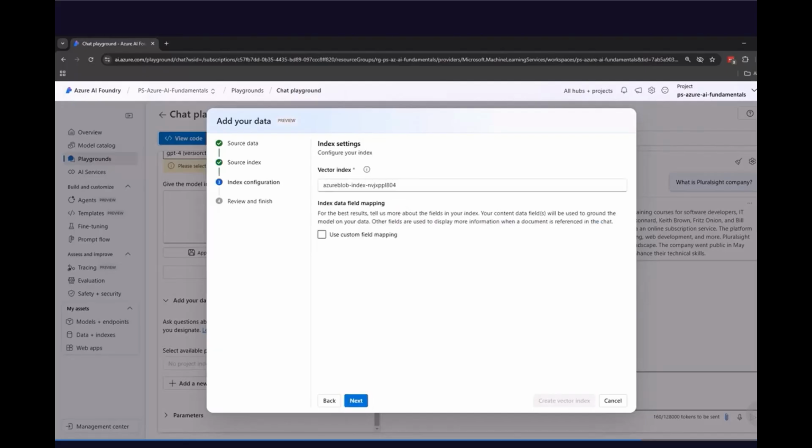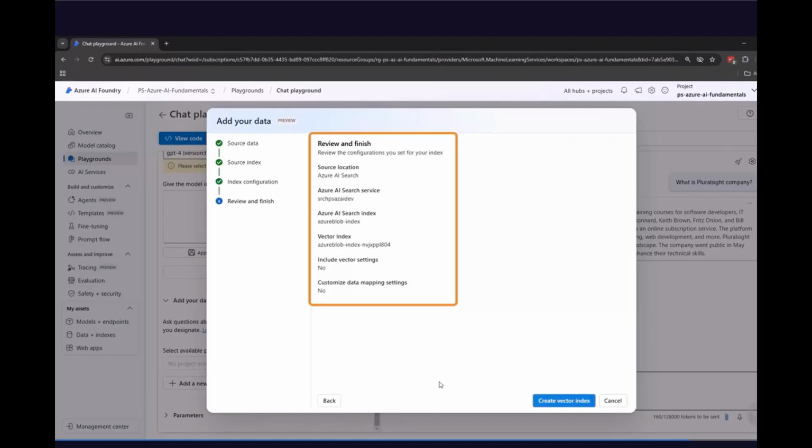In the next step, we have to specify a vector index. A vector index is used in this process called retrieval augmented generation I mentioned before. It is used to extract data from the data sources, like those documents I mentioned before, and pass this information along with the user question to the model. For this index, I will use the default name and click the Next button.